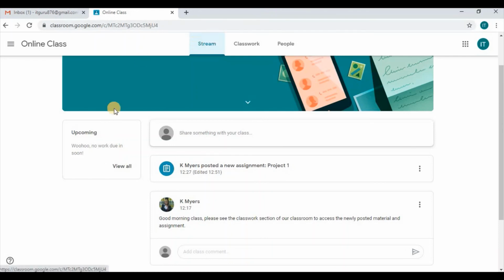Now, if you observe my stream area here, you can see for the upcoming section that once the assignments have been completed and handed in or submitted, it shows that no work is due soon because all of them have been completed.